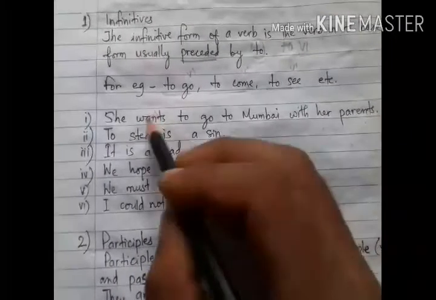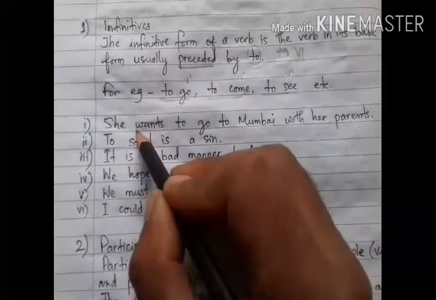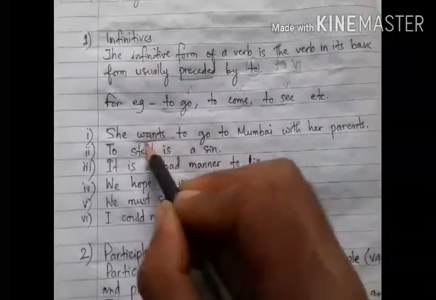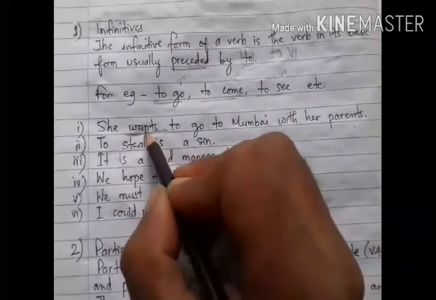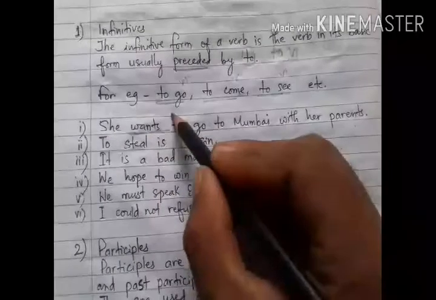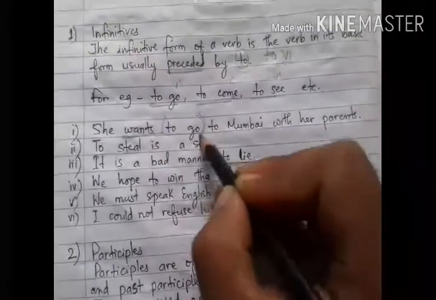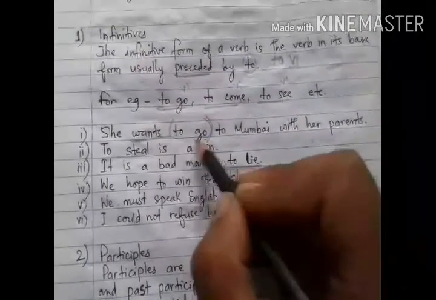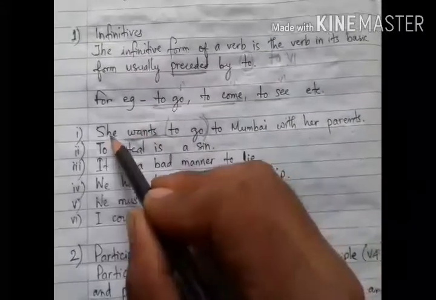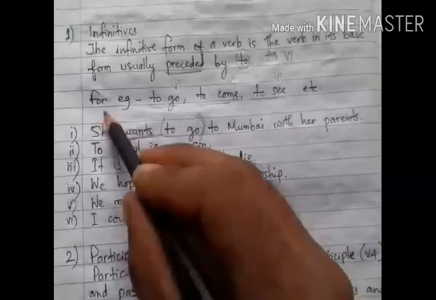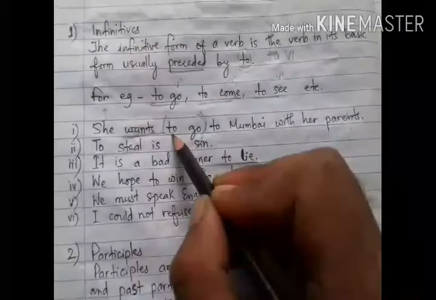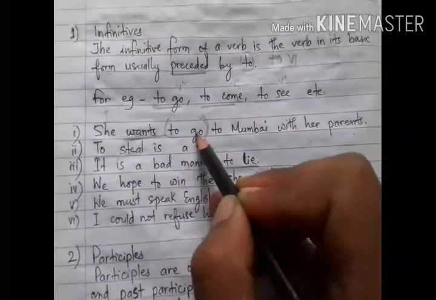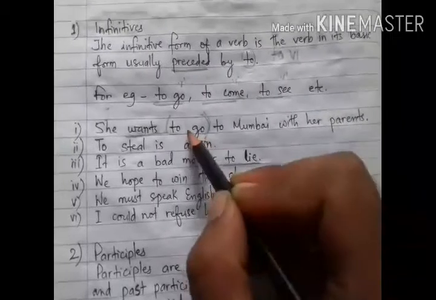See here, she wants to go. Here, wants is a finite verb, because when we change this subject, it will change its form. But this verb to go is also a verb here, but it will never change. Like if I write I want to go, this verb wants becomes want, but to go will remain the same, so it will not change. So it is a non-finite verb.